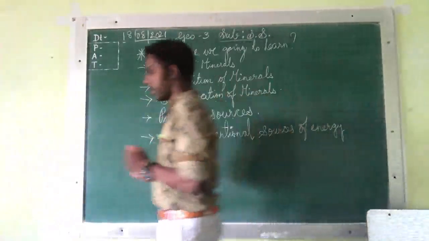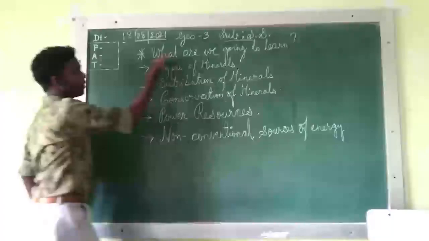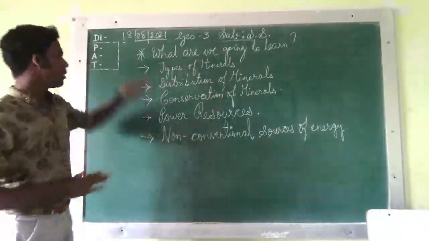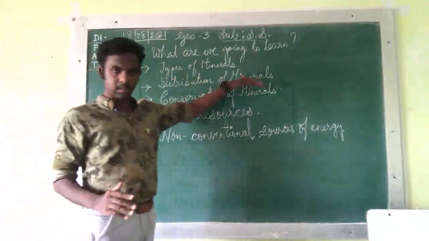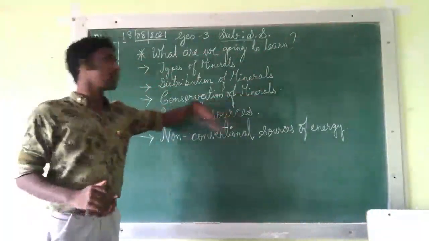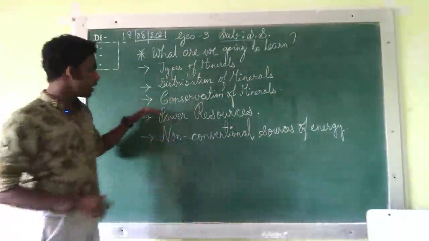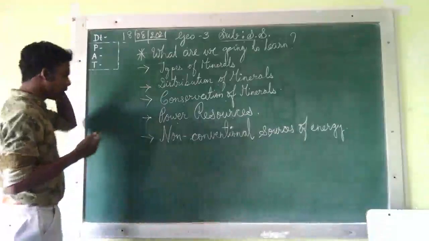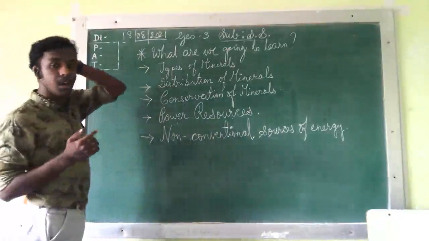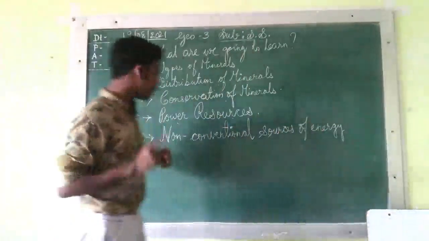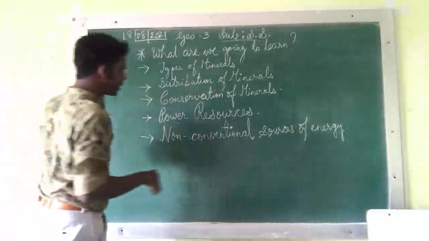Now let's see what we are going to learn in this chapter, as we always see in every chapter. Yes or no? The first is the types of minerals. Second is the distribution of minerals, how the minerals are being distributed, and the third is conservation of minerals. How the minerals are conserved. So that is conservation of minerals.